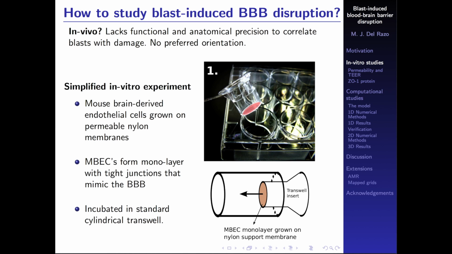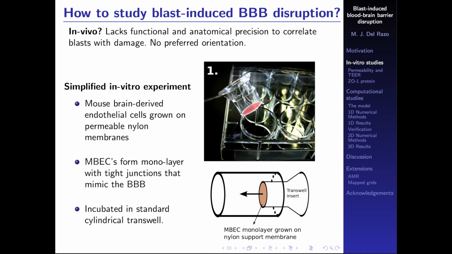Another possibility, of course, is doing a simplified in vitro experiment. What they're doing at the VA hospital is they grow mouse brain-derived endothelial cells on a nylon membrane, which is this one over here. They put it in a small transwell, and it forms a monolayer that actually forms tight junctions and can mimic the blood-brain barrier.